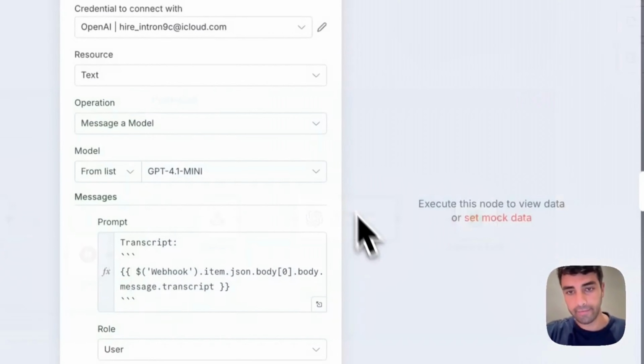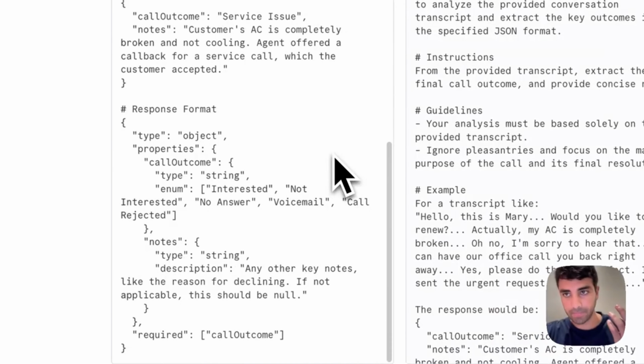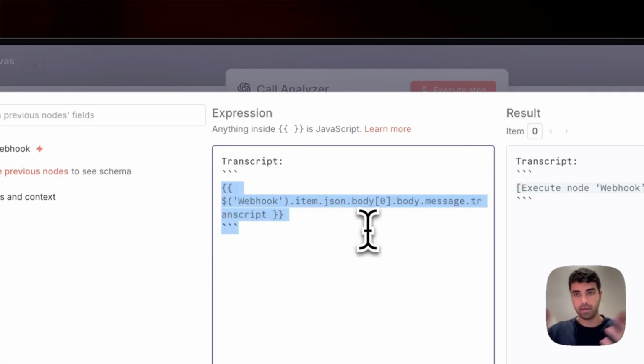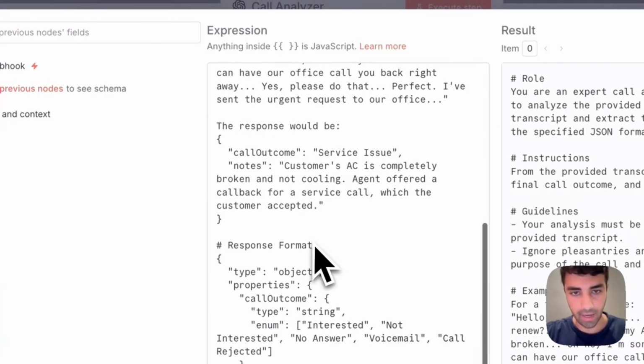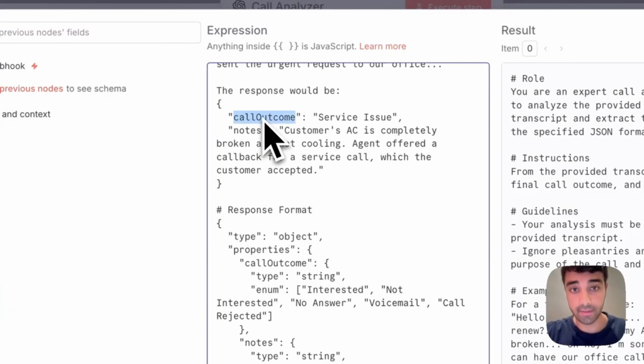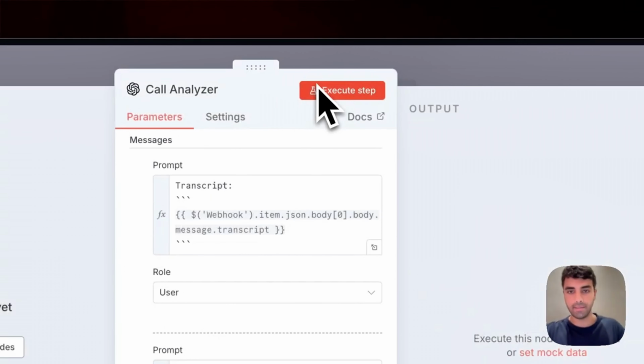And then we will have an LLM going through the transcript. So we give it, as you can see here, the transcript of the call, and the agent will be able to tell us how it went. So really what we're looking for is the call outcome. Was the person interested, not interested, did they not answer, voicemail, or was the call rejected? Yeah, so that is it pretty much.